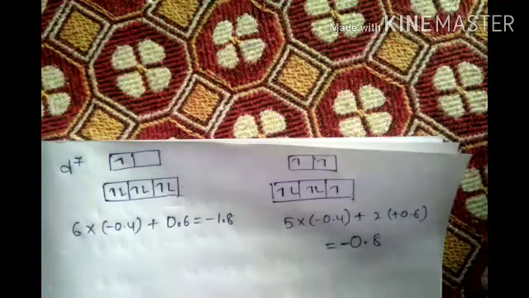Most of them, 92% of students, wrote the same kind of answer. Potassium, the P they are taking as a capital letter, and tetra they are writing with capital T. Just look at your papers once. That is totally wrong. If anybody writes like that, I have to give 0 marks, but I gave marks. And finally they are asking, sir, we want to see our paper. What you wrote? Blunder mistakes, silly mistakes.